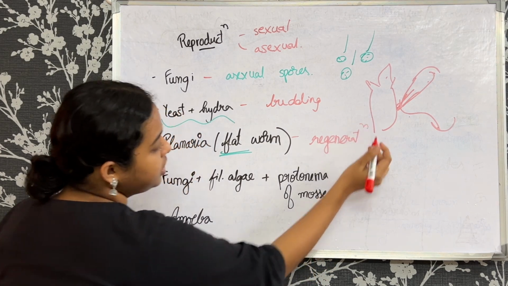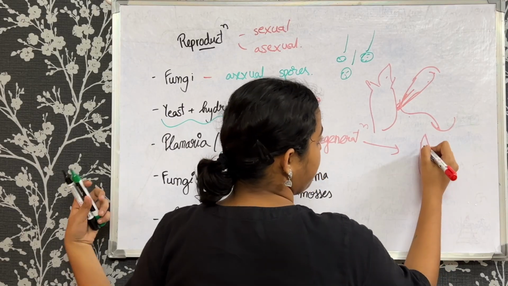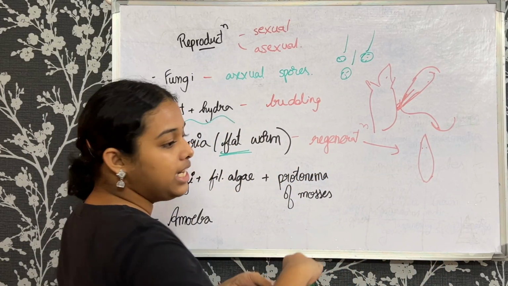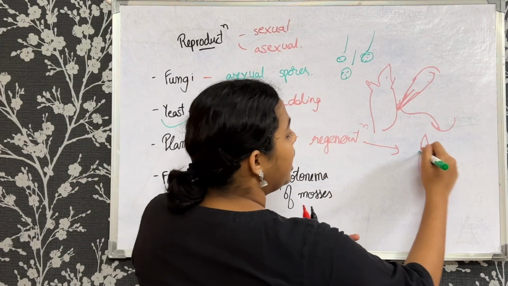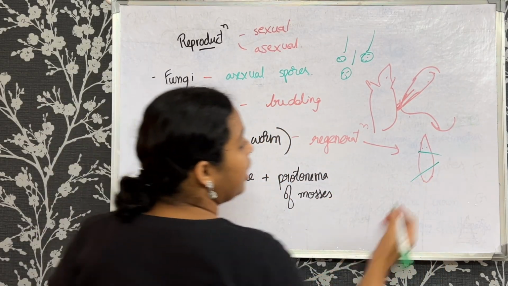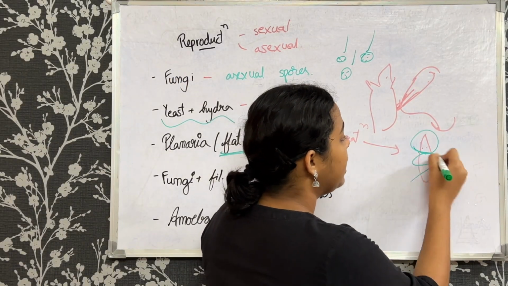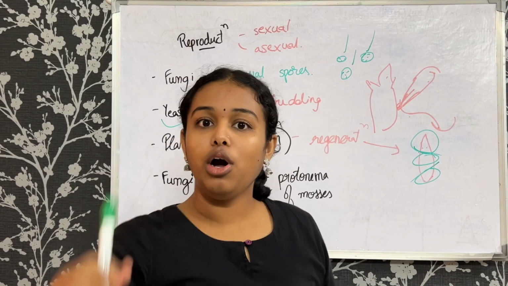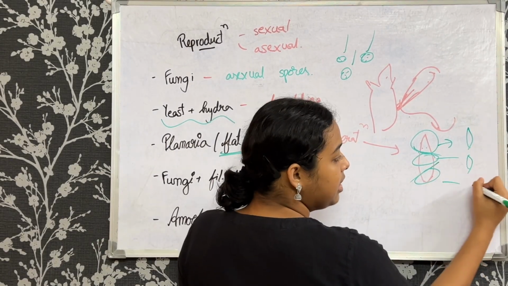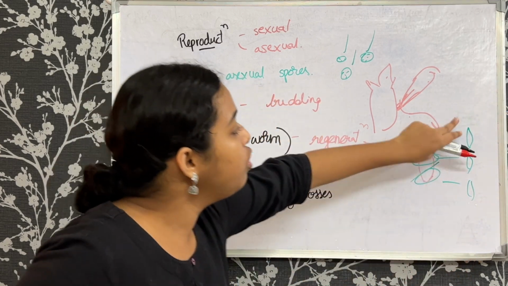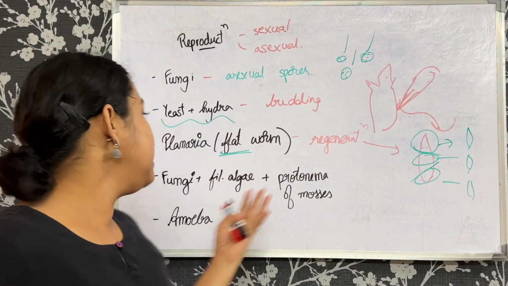Regeneration. Say this is a planaria, and now there is some harm inflicted, or something happened by which it has lost a few parts of its body. Now this has a beautiful mechanism where each part can regenerate again into a new organism. So technically what happens, this becomes another, this another, and this another. So you got 3 new offsprings from the same individual because of this method of regeneration.